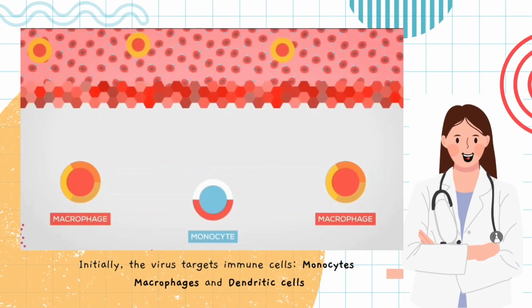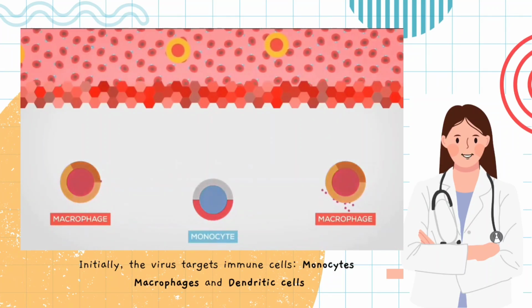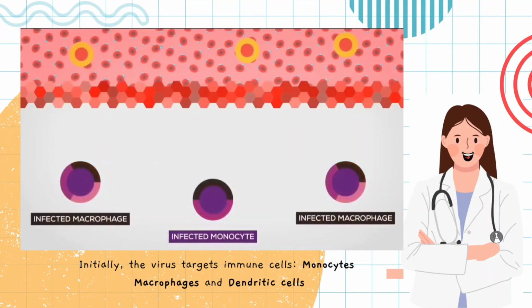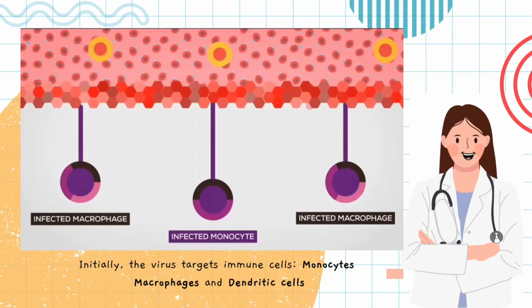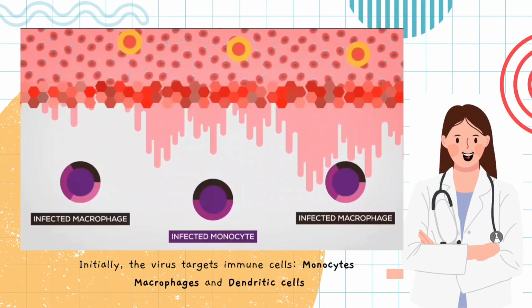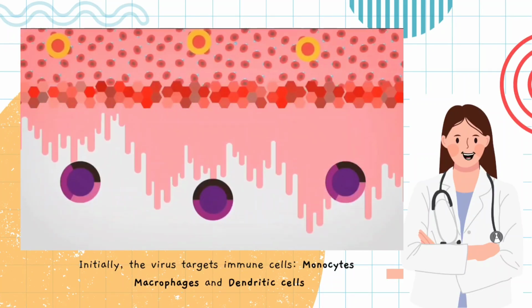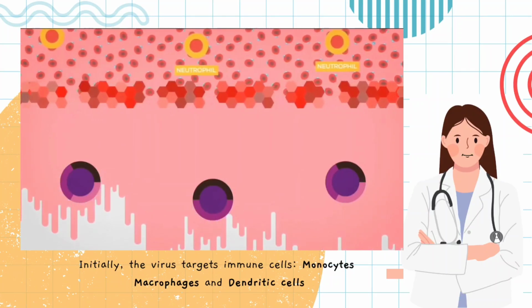Once inside the body, the virus quickly attacks key immune cells, including monocytes and macrophages, which are white blood cells that normally help fight infection, and dendritic cells, important for alerting the rest of the immune system.